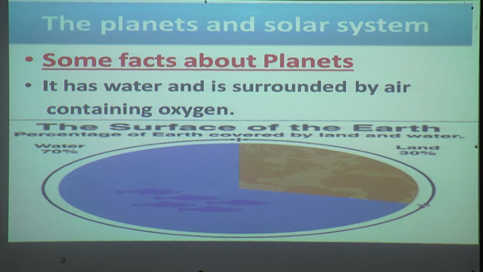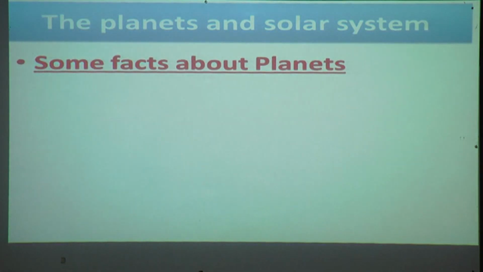In this picture you can see the surface of the Earth: 70% of Earth's surface is covered by water and only 30% is covered by land. Because of the water present on our Earth, it is called the blue planet.